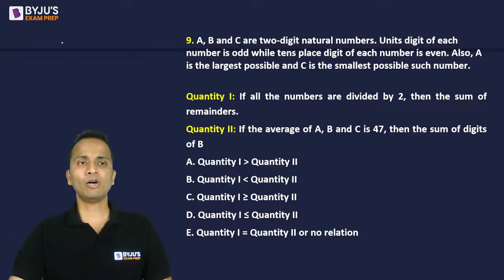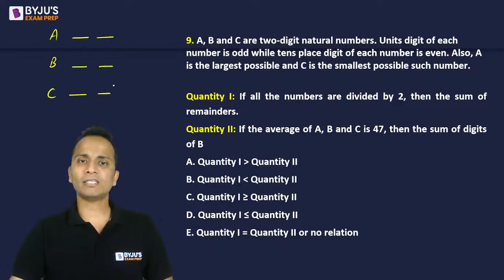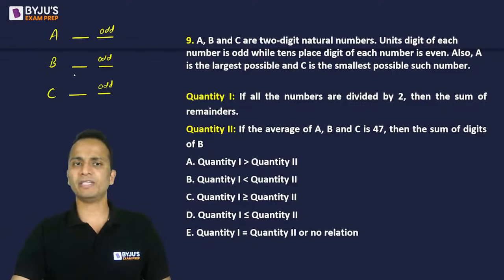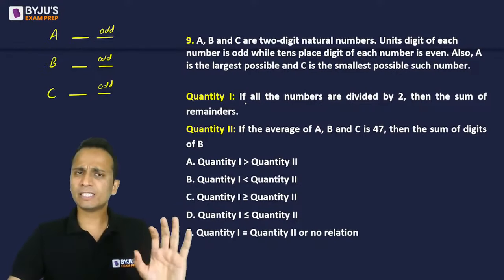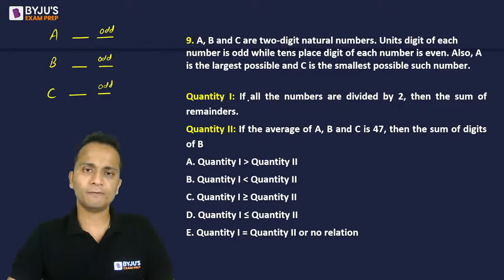Okay. Now, A, B, and C are two-digit natural numbers such that the units place is odd in every case. Okay. And the tens place is even. Right. Now, if I look at quantity 1, this is the only piece of information I require to find out the value of quantity 1. So can you all give me the value of quantity 1?